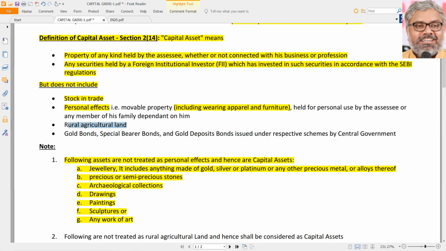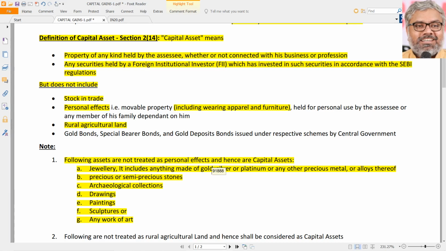Now let us go back to the exceptions list. Rural agricultural land is not a capital asset. Already, if we know this agricultural land, rural and urban definition, which is there in the topic of agricultural income also, same logic applies here.